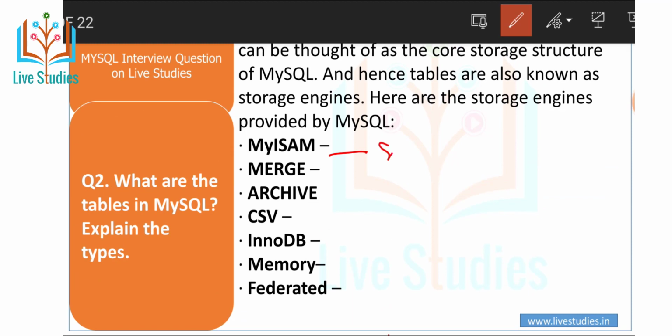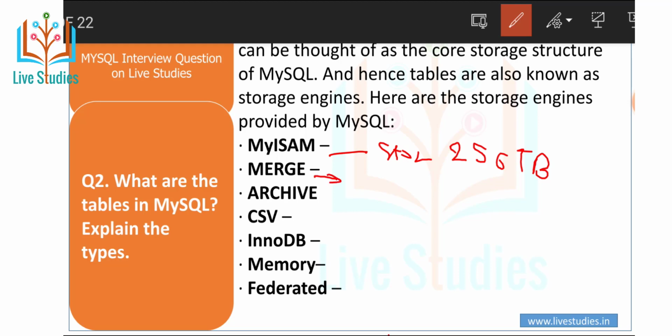The table can also be compressed to get extra storage. MyISAM tables are not transaction safe. Okay, it's not transaction safe.